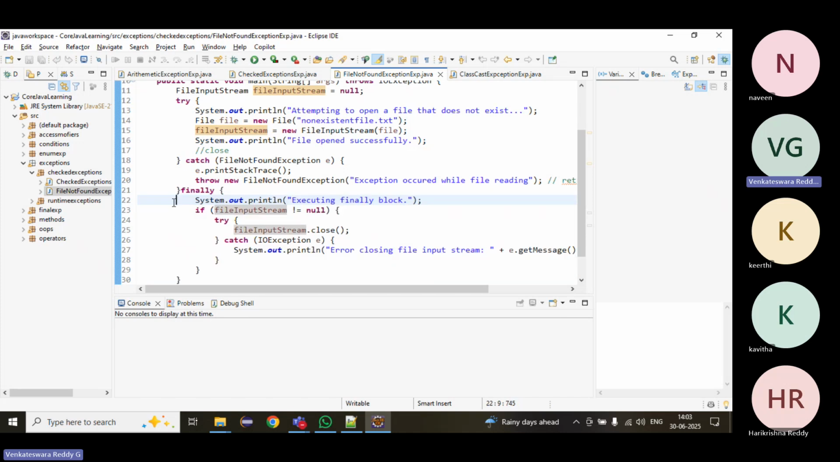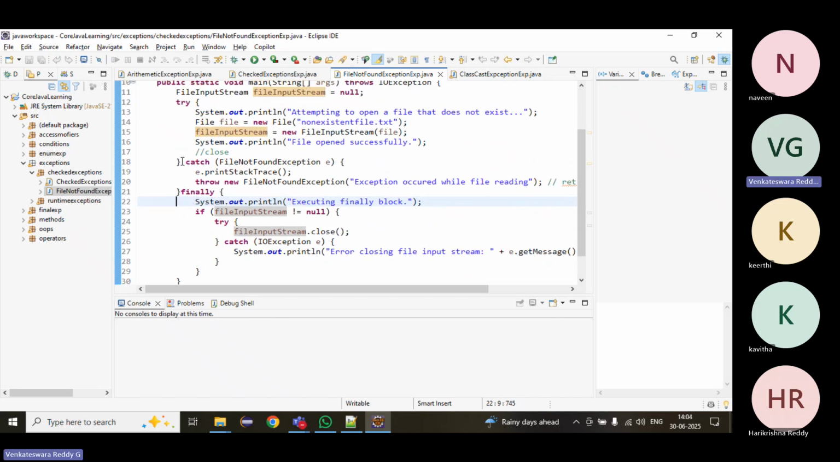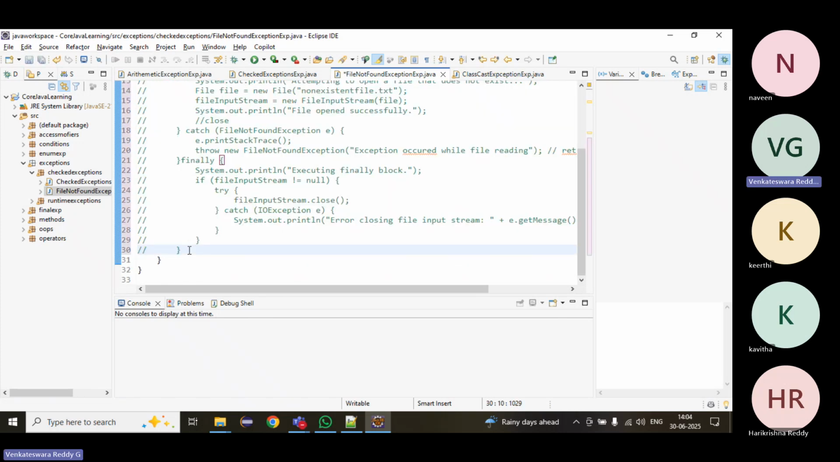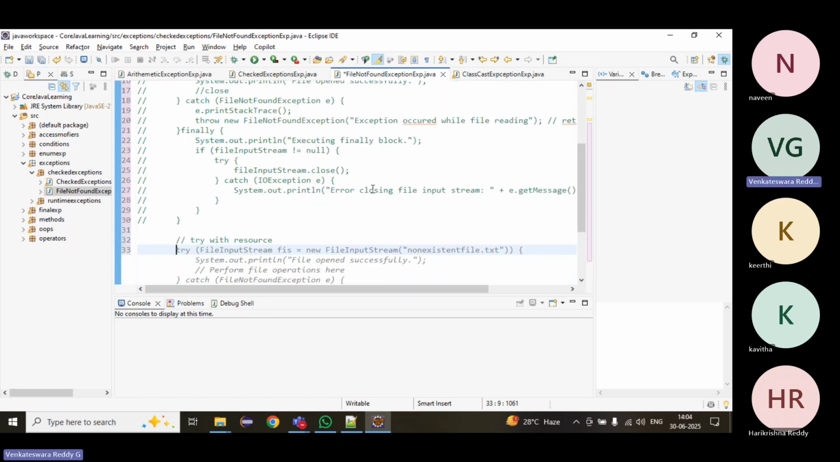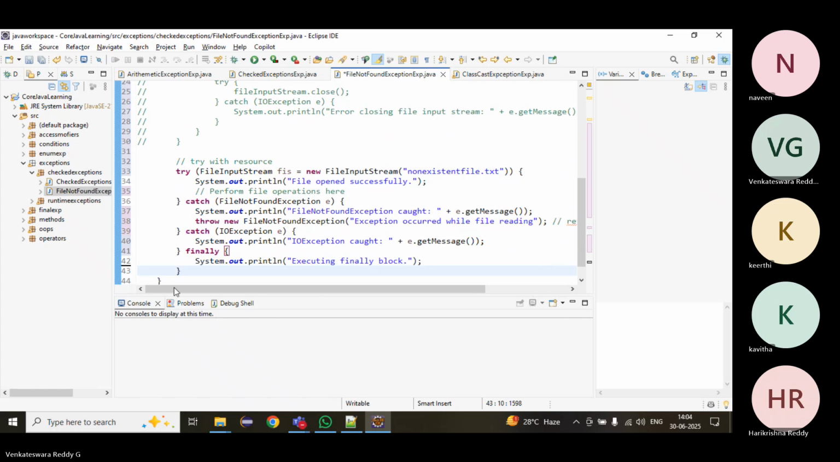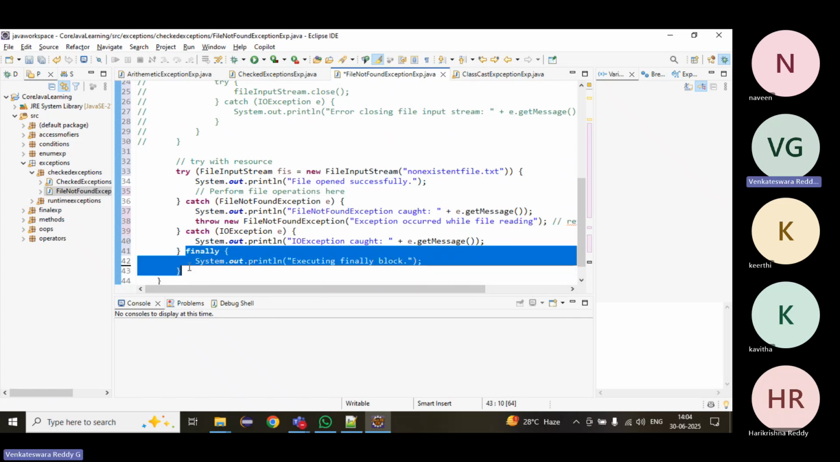In Java 8, they have introduced one more feature called the try with resource statement. Here, we no need to close streams in the finally block. We no need to manually close it. We no need to write any code.